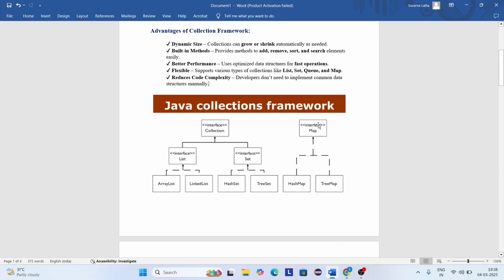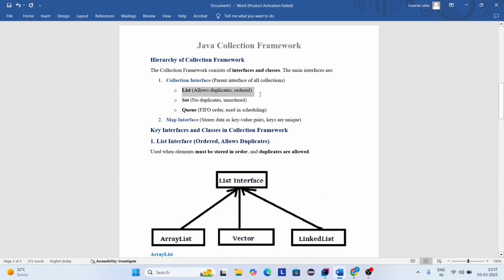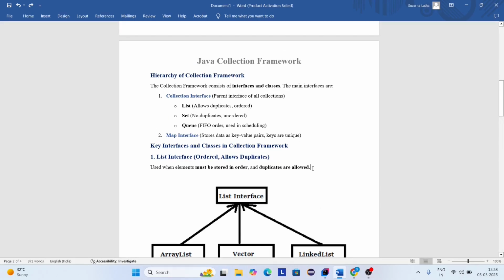Today we are going to discuss the list interface. The list interface is the sub interface of the collection interface. The collection interface is the root interface of all the collections, and it defines several methods for handling a group of objects such as adding, removing and checking the elements. The list interface is used when elements must be stored in order and duplicates are allowed, which means list maintains insertion order and also allows duplicates, and it provides an index to the elements. Now let's do an example for the list interface.